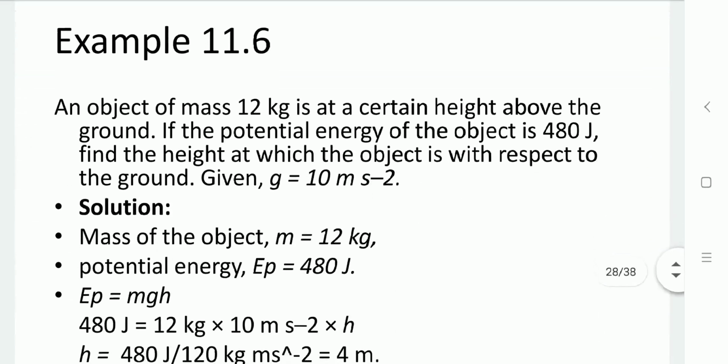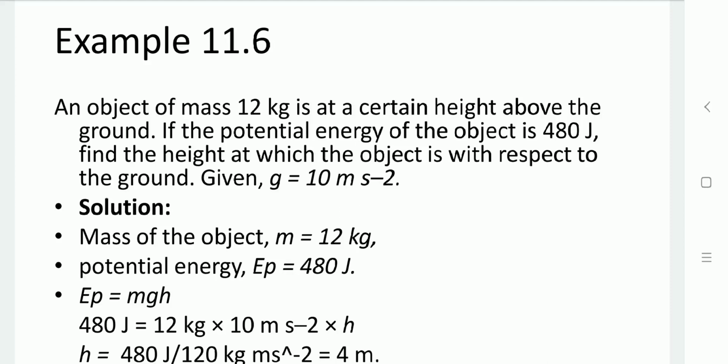Next example: an object of mass 12 kg is at a certain height above the ground. If the potential energy of the object is 480 joule, find the height at which the object is with respect to the ground. g is given as 10 meter per second square. So here the mass of the object is given as 12 kg, and potential energy is given as 480 joule.